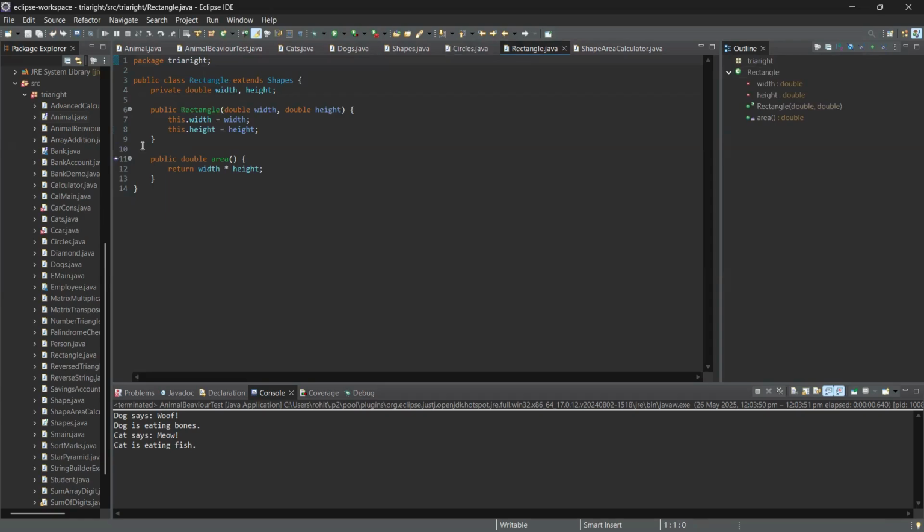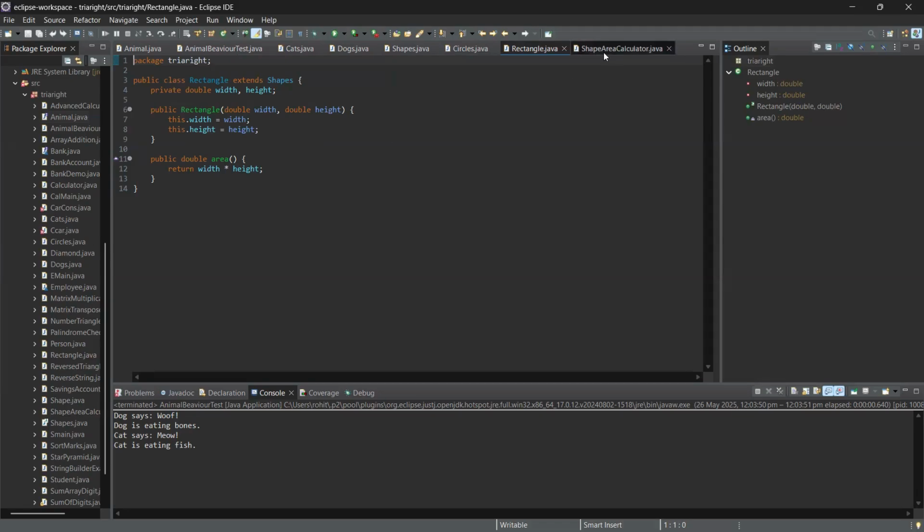We have the Rectangle class here. Rectangle will also extend the Shape class. It has the fields width and height. This is the constructor that will initialize them, and we will give the values of width and height: this dot width equals width and this dot height equals height. And the double area method returns width into height, since the area of a rectangle is width into height.